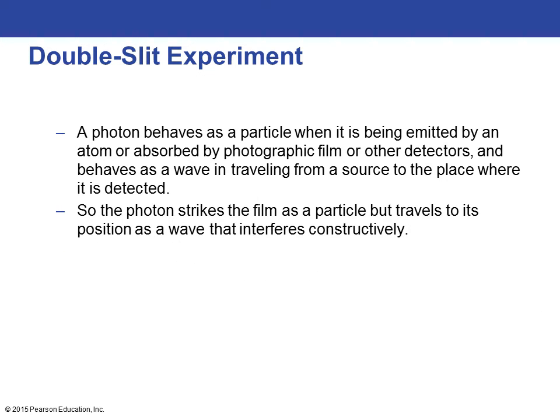So what we can take away from this is that a photon behaves as a particle when it's being emitted by an atom or absorbed by a photographic film or other detectors, and it behaves as a wave when it's traveling from a source to the place where it's detected. The photon strikes the film as a particle, but travels to its position as a wave that has interference.